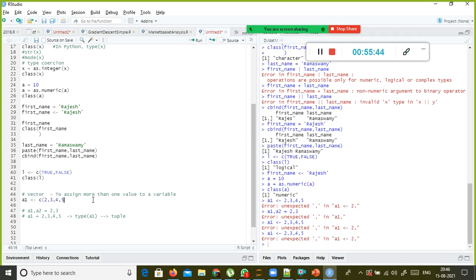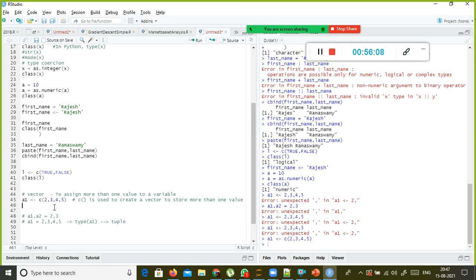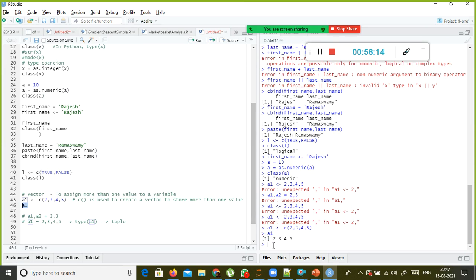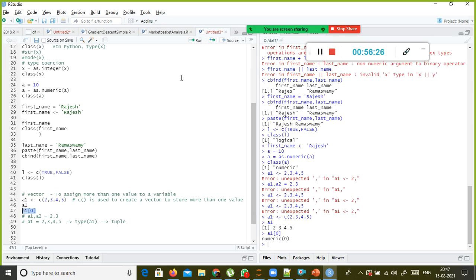If I have to assign more than one value, I have to use the C function. The C function is used to create a vector to store more than one value. The vector is also kind of your array. So in an array you cannot store multiple data types, isn't it? For example, if I type A1 and execute this one, it shows me 2, 3, 4. So how do I access the first element of the vector A1 of 0? If I give numeric 0, right?